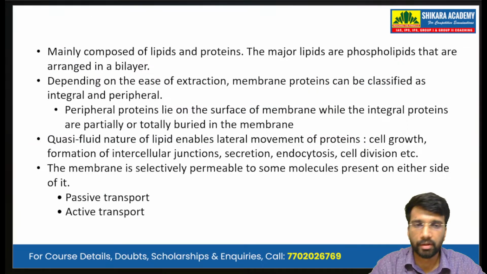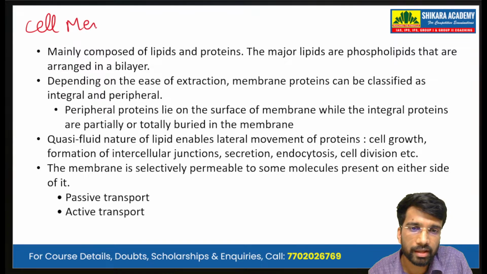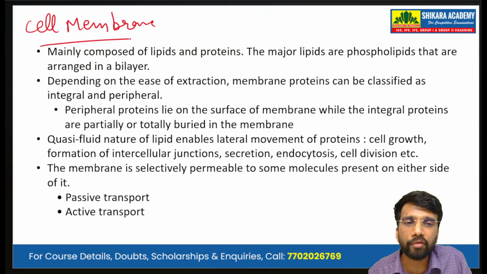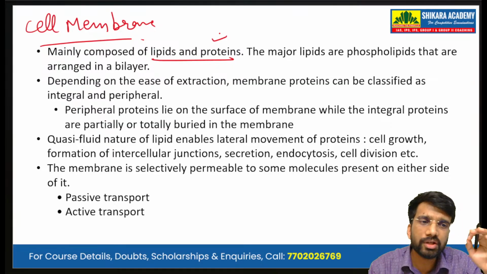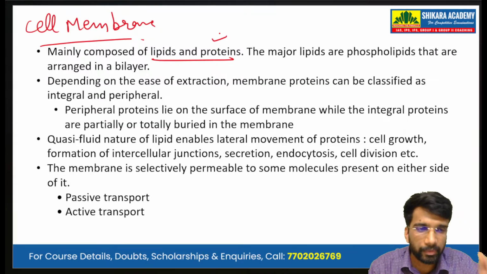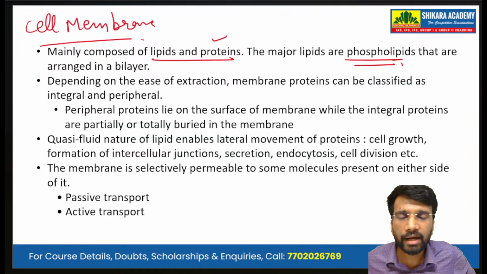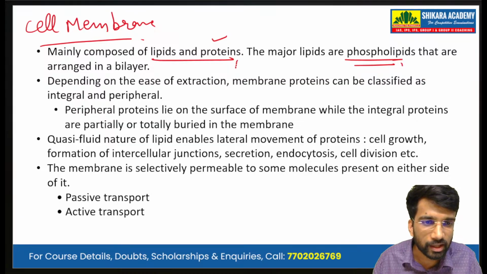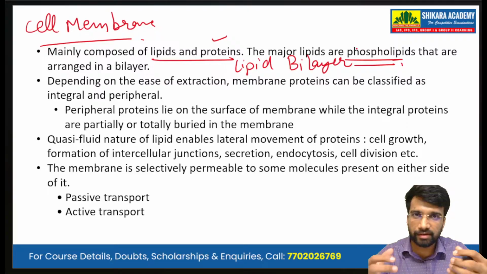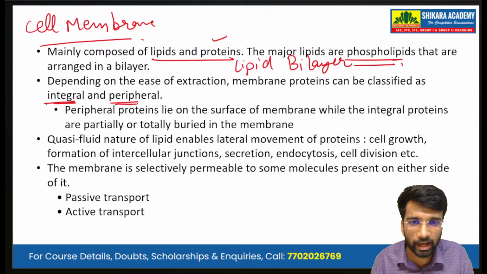Now, this cell membrane is mainly composed of lipids and proteins. The major lipids are the phospholipids. Phospholipids are a type of lipids and are arranged in a bilayer. That is why we call it a lipid bilayer. Depending on the ease of extraction, the membrane proteins are classified as integral and peripheral.